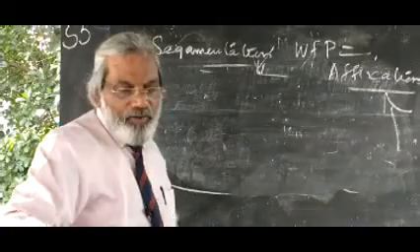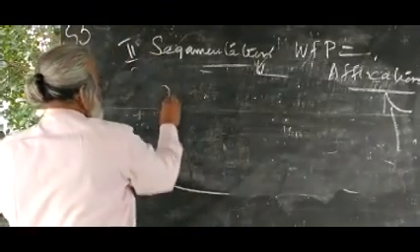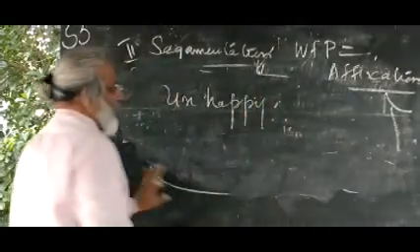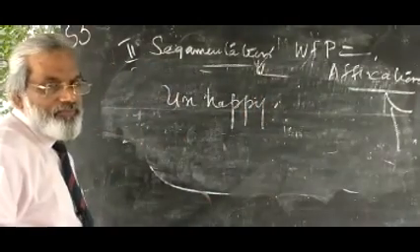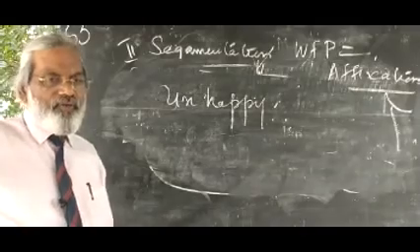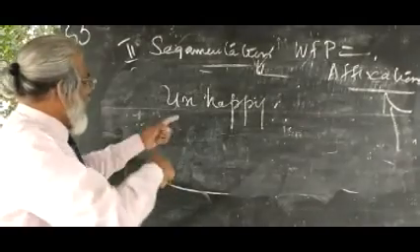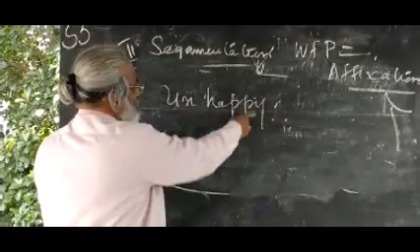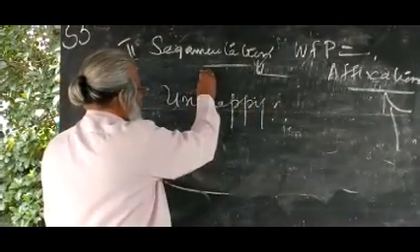All right, then one more example, unhappy. You take unhappy and check it. There are many confusing areas that come later. Unhappy: from right to left you check. Hap is not possible lexically.